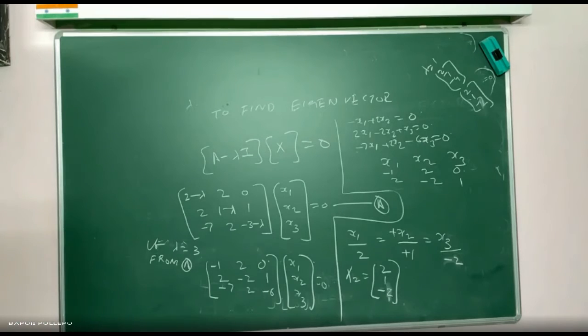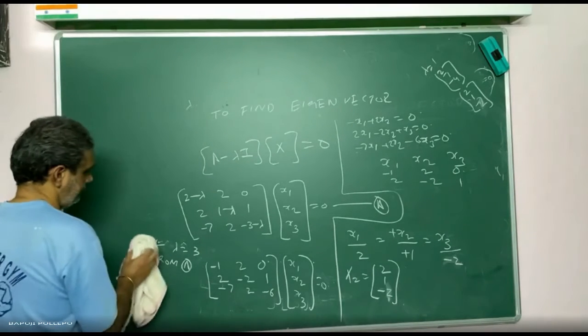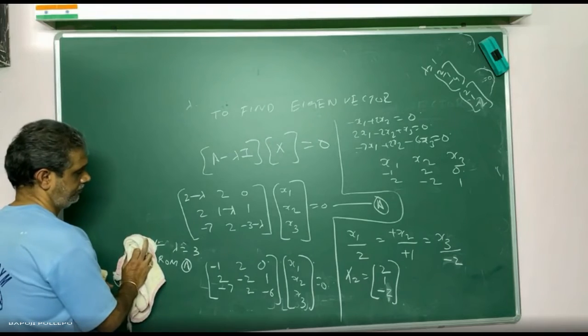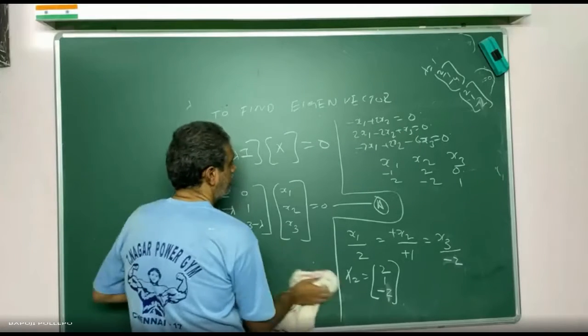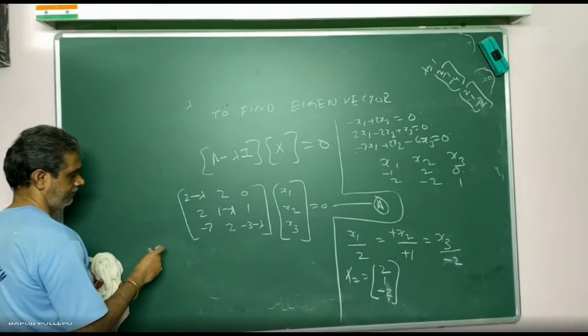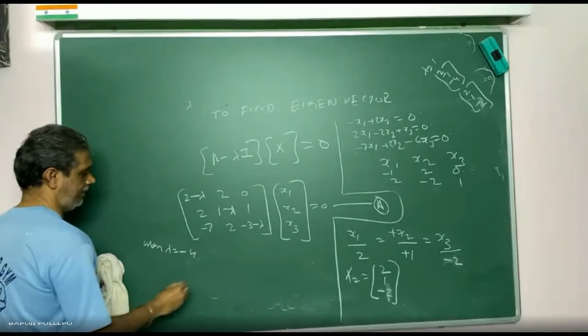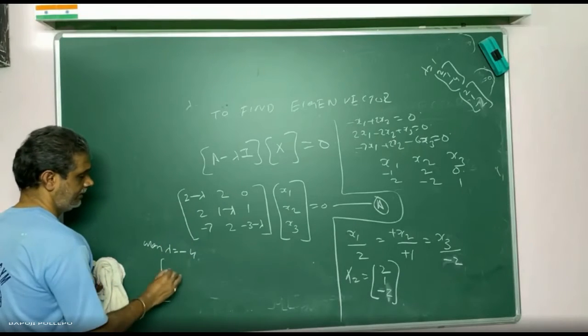Clear? Now the last value, lambda is equal to what? Lambda is equal to -4, right? What are you getting, tell me. 6, 2, 0; 2, 5, 1; -7, 2, 1.